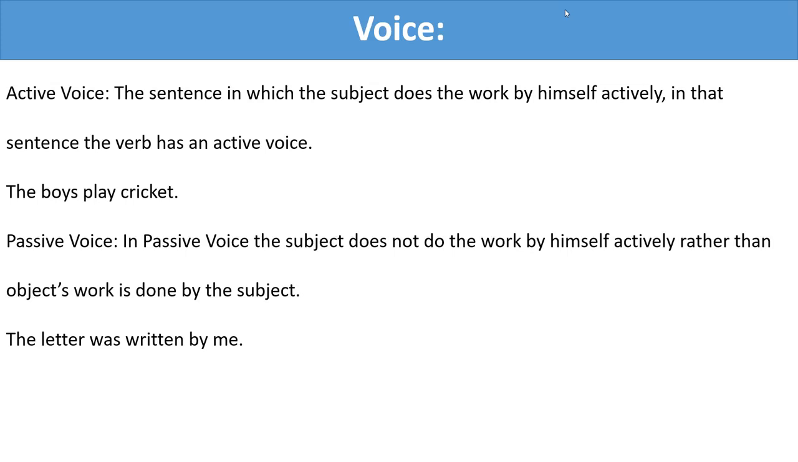Then what is passive voice? In passive voice, the subject does not do the work by himself actively, rather the object's work is done by the subject. যখন সাবজেক্ট নিজে কোনো কাজ সম্পন্ন করে না সেই ধরনের ভার্বটি হচ্ছে প্যাসিভ ভয়েস। The letter was written by me. So this is the preliminary idea about voice.